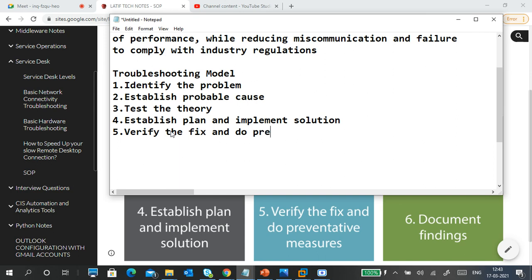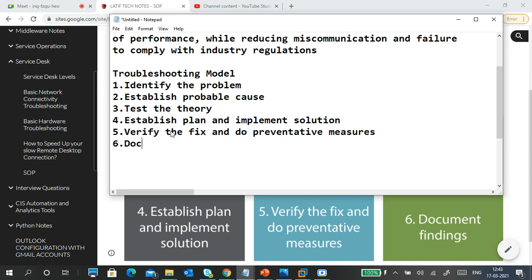Do preventative measures. What are preventative measures? That issues should not occur again.